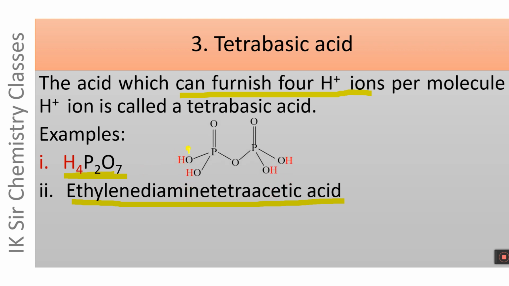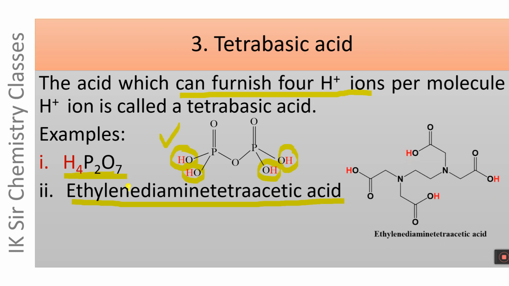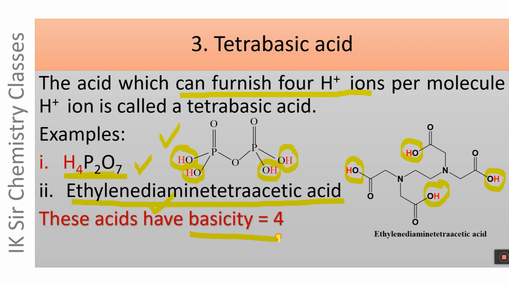Pyrophosphoric acid has 4 hydrogen atoms attached to oxygen atoms, and hence these can be furnished as H plus ions, and its basicity is equal to 4. Now let us see the structure of ethylene diamine tetraacetic acid. It also contains 4 hydrogen atoms attached to oxygen atoms, and hence these can be furnished as H plus ions. Therefore these two acids have basicity equal to 4.